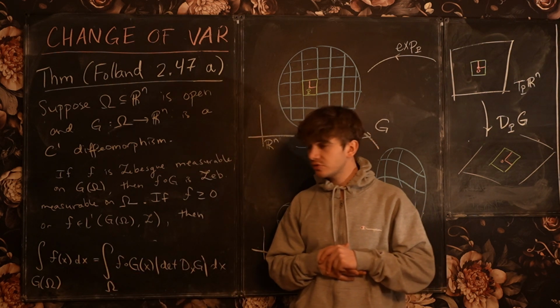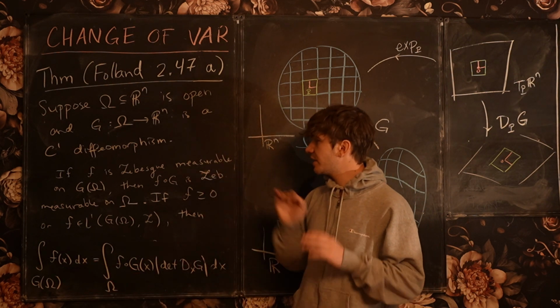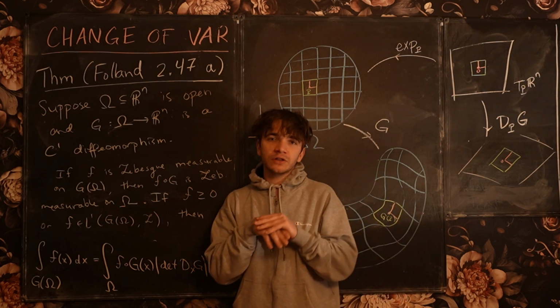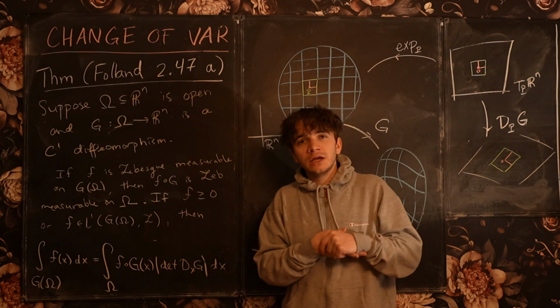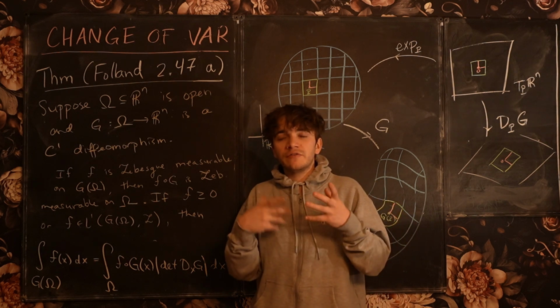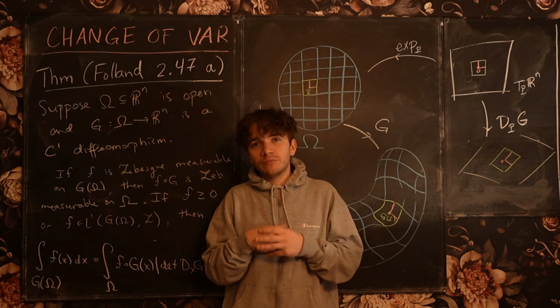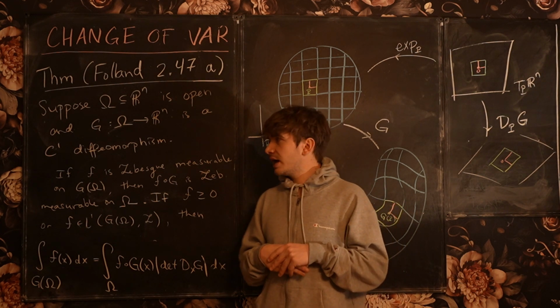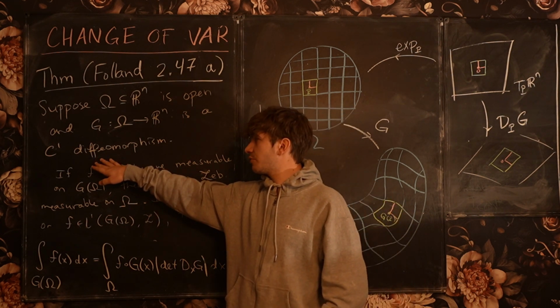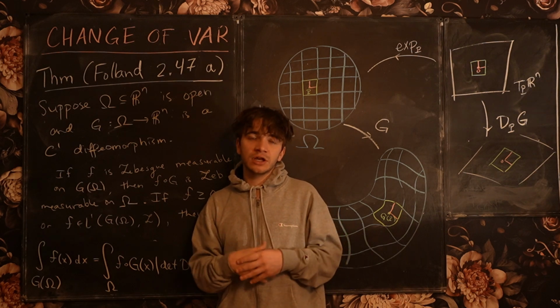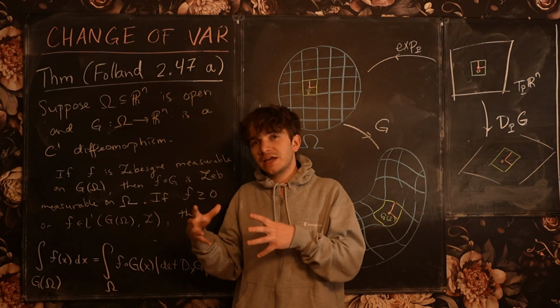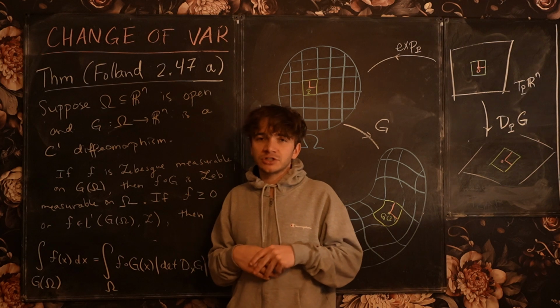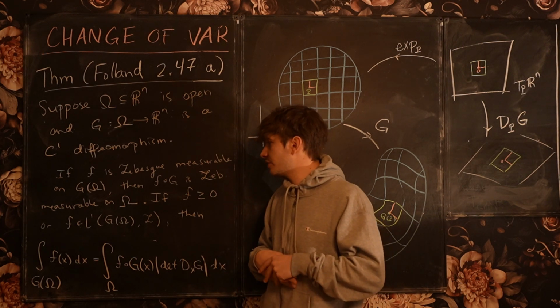So let's quickly comment about Lebesgue measurable functions. Recall that a function is Lebesgue measurable if the inverse image of measurable sets remain measurable. Since G is a C1 diffeomorphism, it will have an inverse, which is defined on its image, and that inverse function will also be a C1 diffeomorphism.